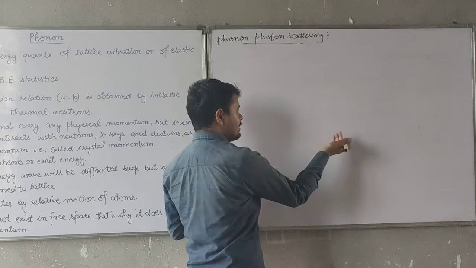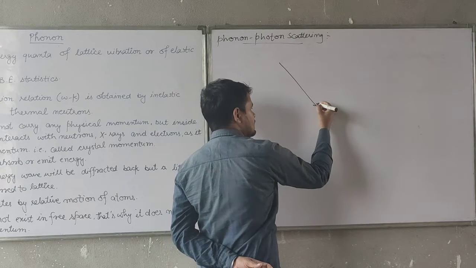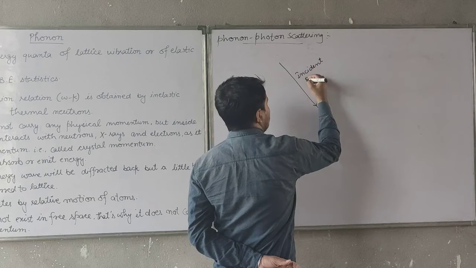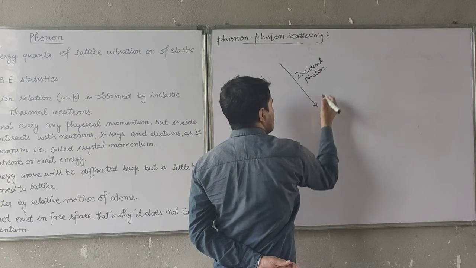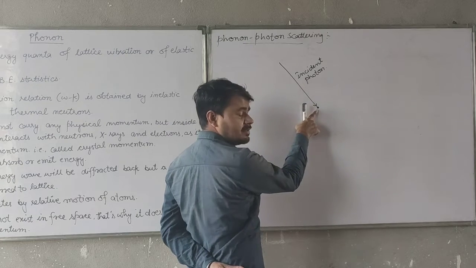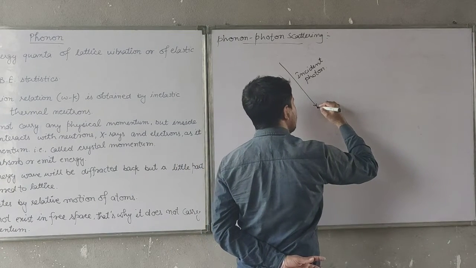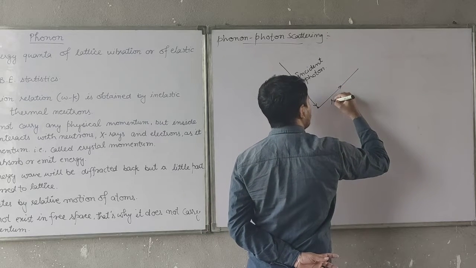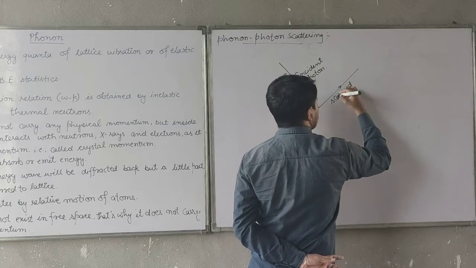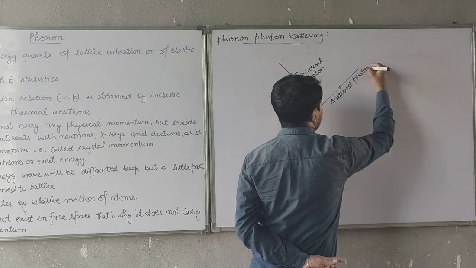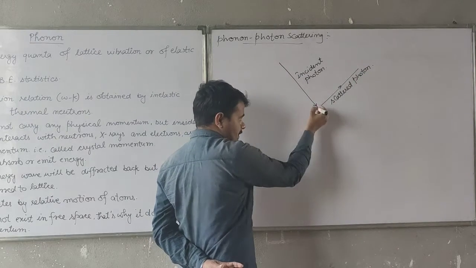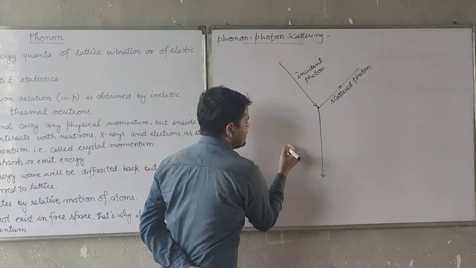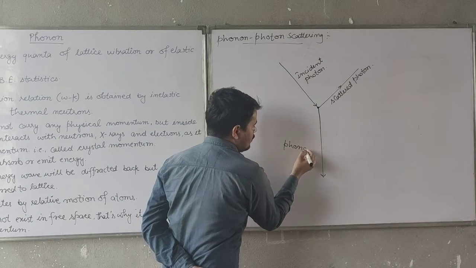For this, let us suppose there is an incident photon at a lattice point, and some of its energy will be removed in a scattered photon. This is a scattered photon. Clear? And the remaining energy will change into the ejection of a phonon.